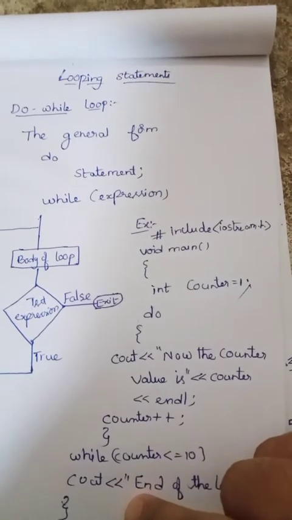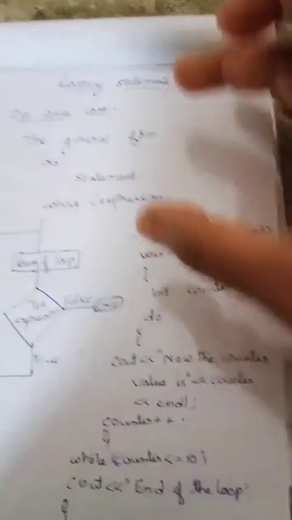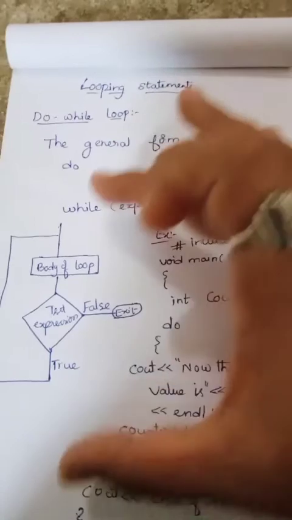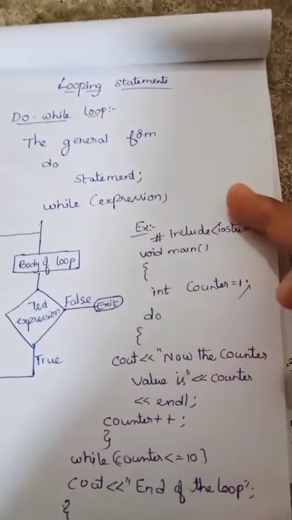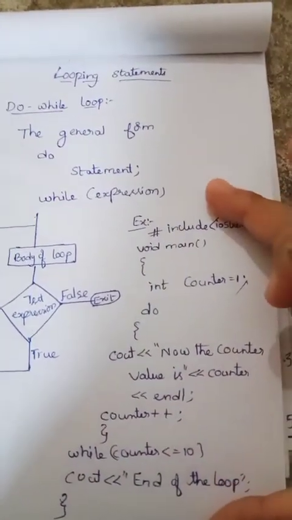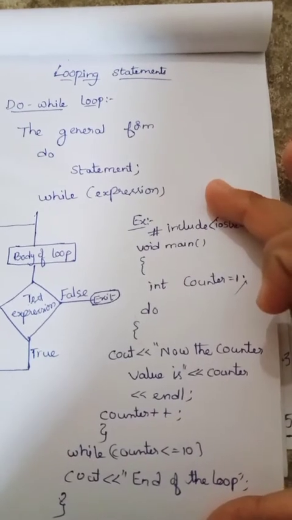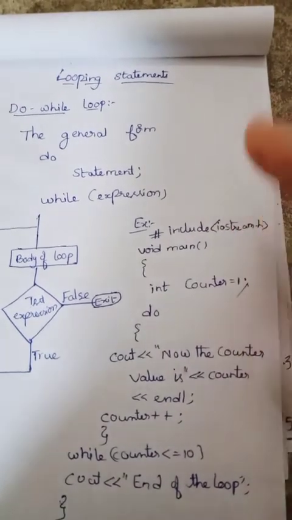Have you understood the whole topic? This is the general form of the do while loop. This is the body of the loop. This is the example program. Have you understood the whole topic?